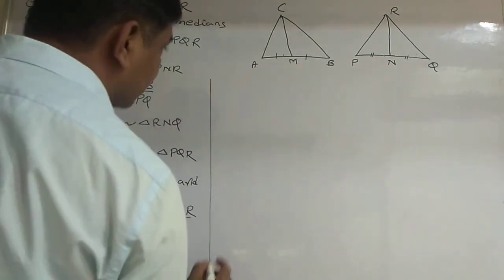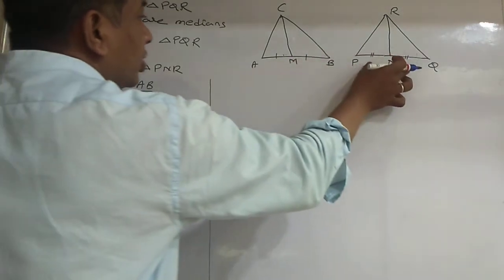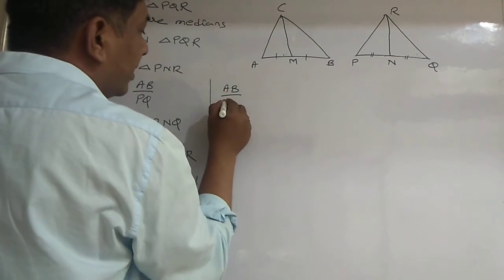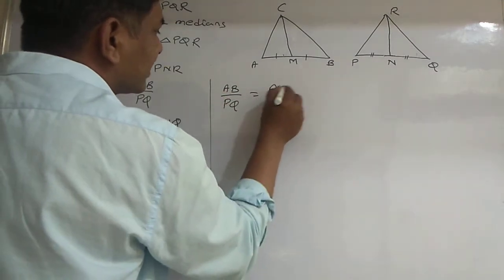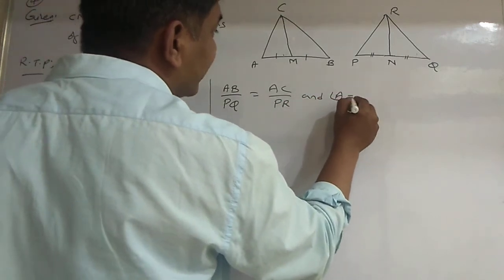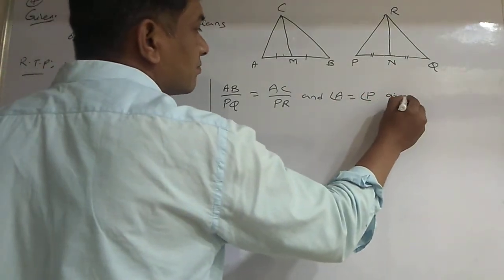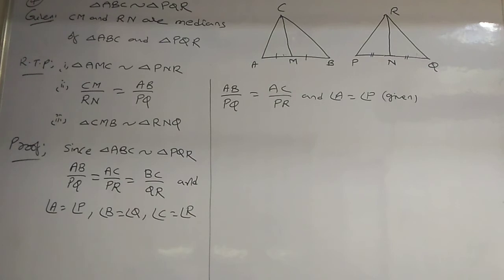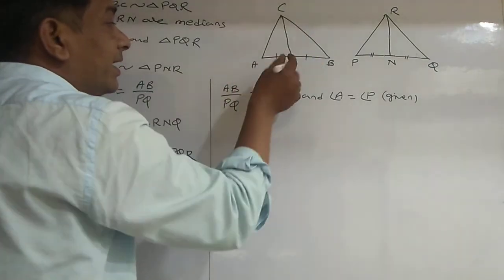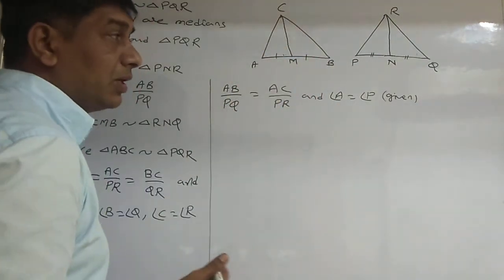Now, consider AB by PQ and AC by PR. AB by PQ is equal to AC by PR, and also angle A is equal to angle P. This is given. Since CM is the median, the median will divide the opposite side into equal halves.